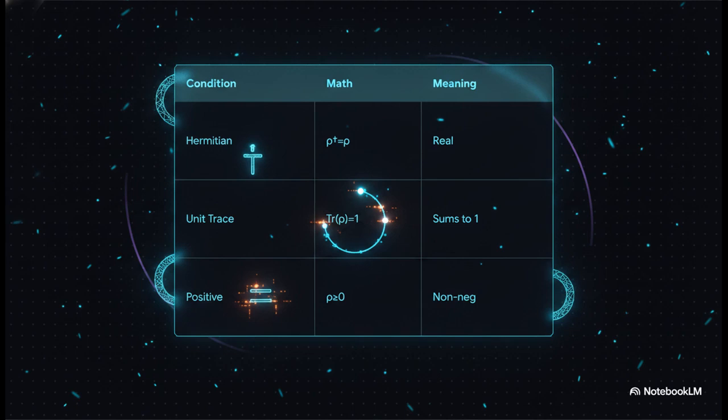And these are not arbitrary rules. They are physically inevitable. First, it must be Hermitian. That just guarantees our probabilities are actual real numbers, because an imaginary probability makes 0 sense. Second, the trace must equal exactly 1, which guarantees our probabilities sum up to a full 100%. And third, it must be positive semi-definite, meaning no negative probabilities. For the exam, you have to list all 3 of these conditions to correctly define a valid density matrix.